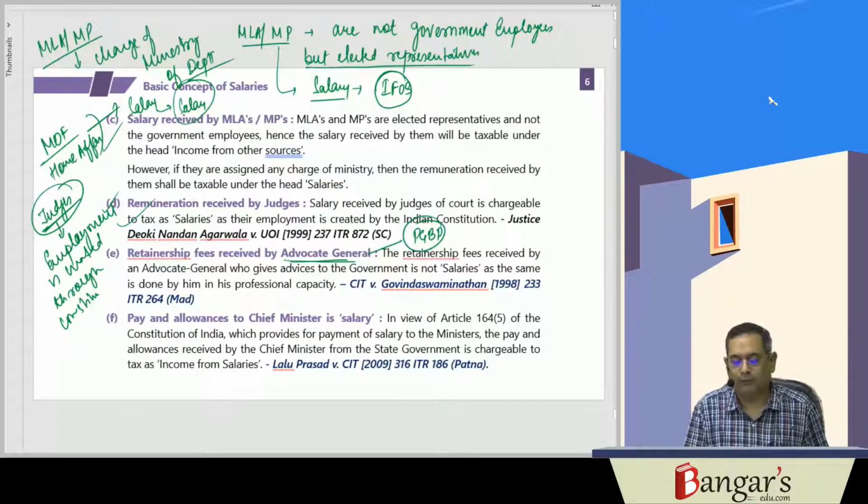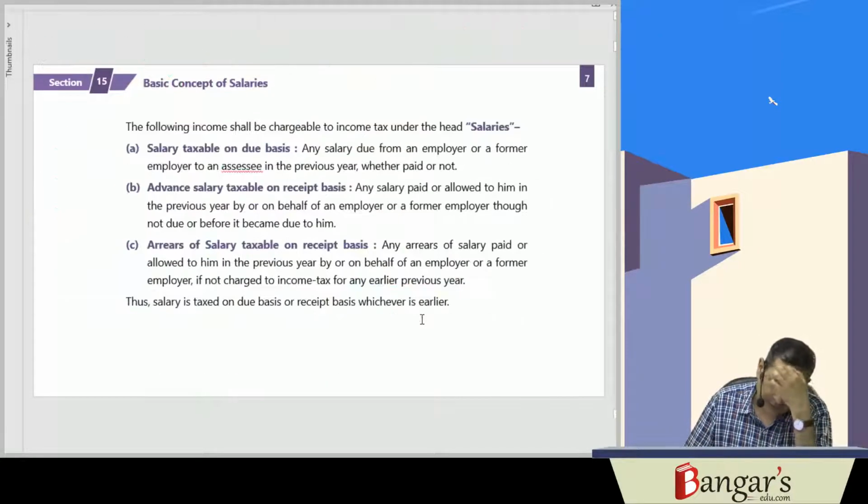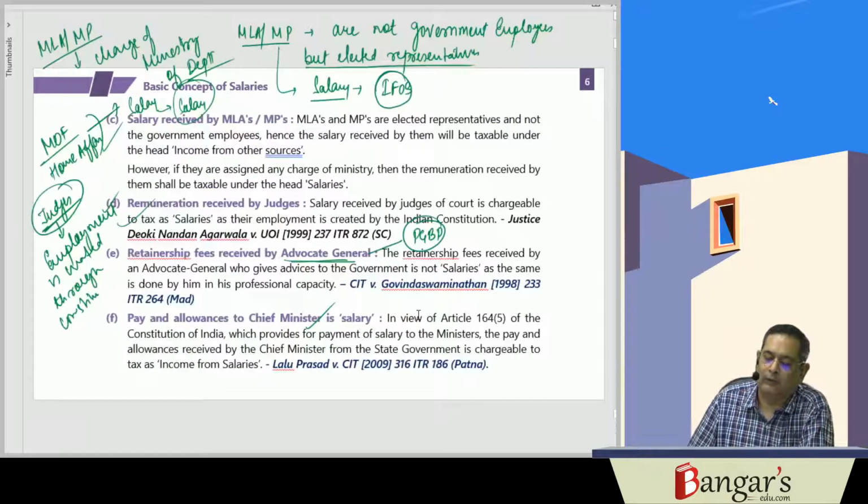Now, the pay and allowances which are given to the chief minister of any state will be chargeable to tax under the head salaries. So this is the basic concept.